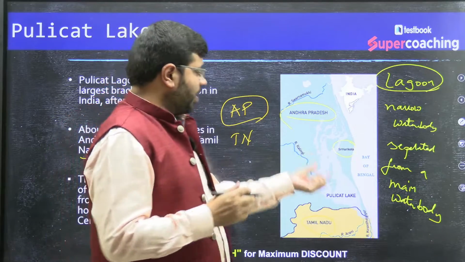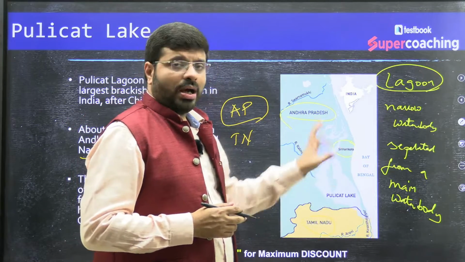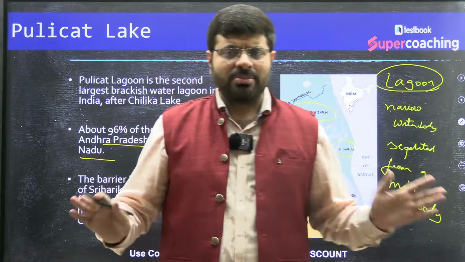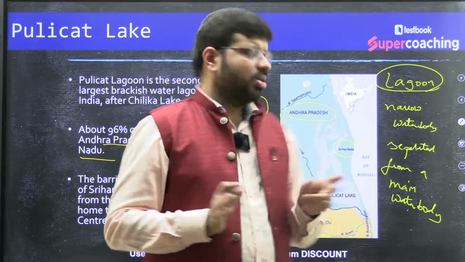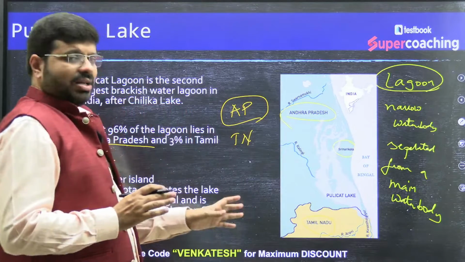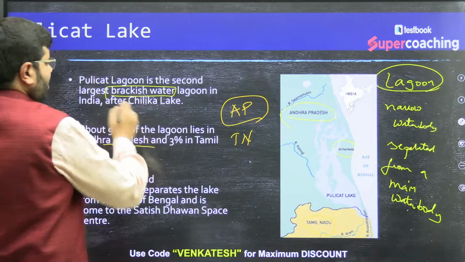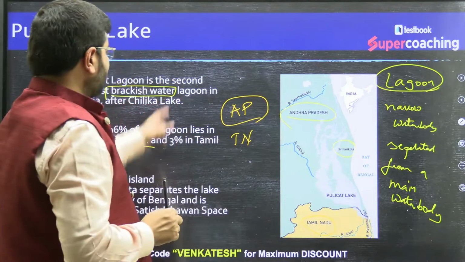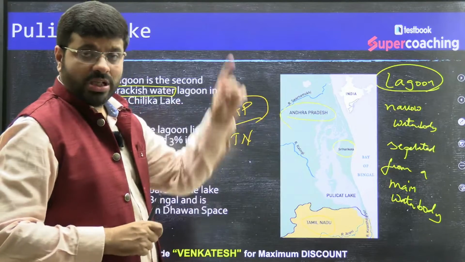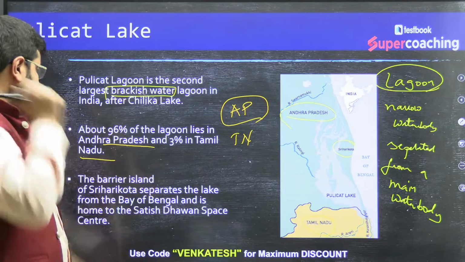So Pulicat Lake, I would definitely not miss this because of the Sriharikota Island. That's it. Beyond that, there is nothing more. What is Pulicat Lake? Is it a brackish water lake, a freshwater lake, or salt water? It is definitely not salt water. I would say it is brackish, because of the saltness of the ocean as well as the fresh water of the land. It is a lagoon. I have explained what a lagoon is. Chilika Lake can also be called a lagoon. And it is a location here, the barrier island.